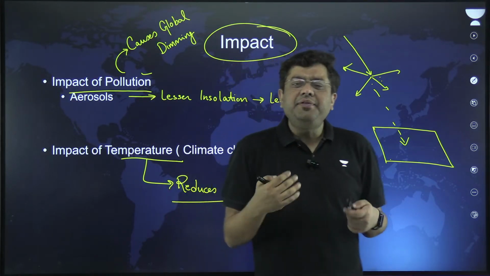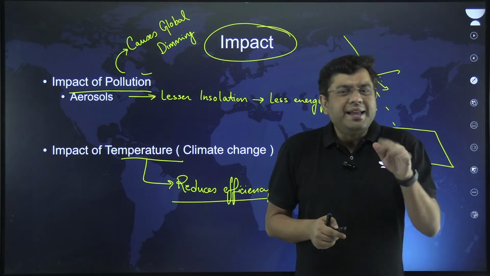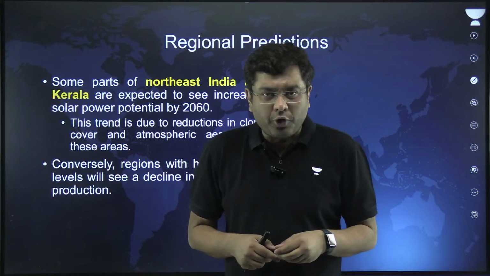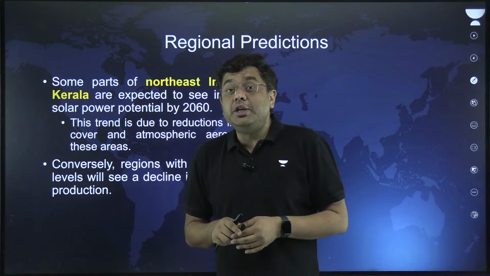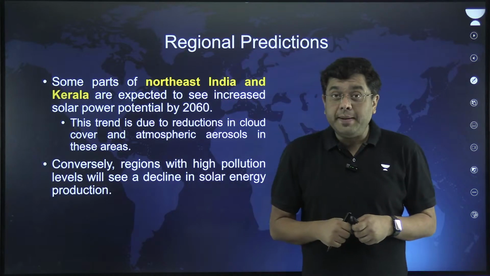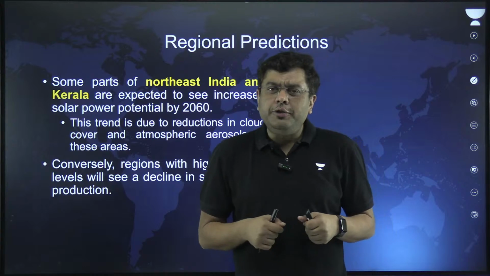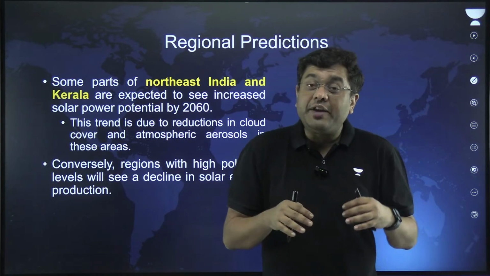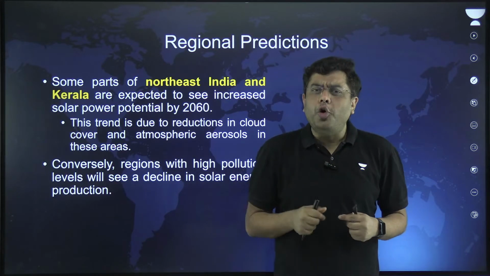This is a study which has been carried out by certain researchers in India, and that has been published. That basically rings warning bells for us, and tells us that there are certain regional imbalances along the way. For example, the study has predicted that going ahead into the future, regions like Kerala and Arunachal Pradesh are going to experience more sunny days, which is a bit out of the ordinary.